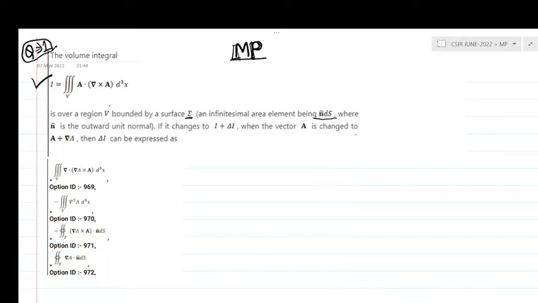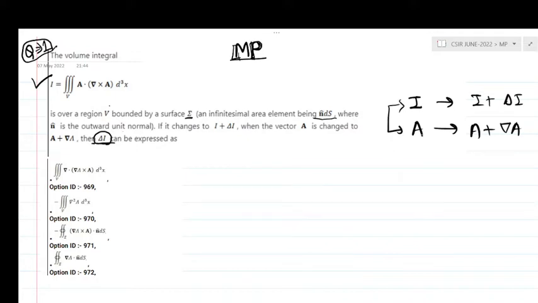when a vector changes to a plus grad a. Then we have to find out the change in the integral, that is delta I. According to the question, I changes to I plus delta I, and for this integral the a vector changes to a plus grad a. So we have to find out the changing integral, that is delta I.